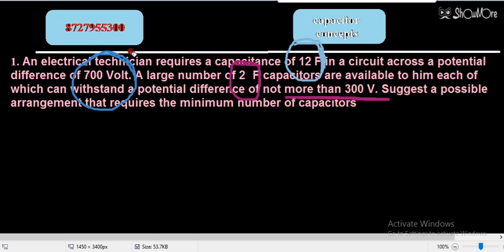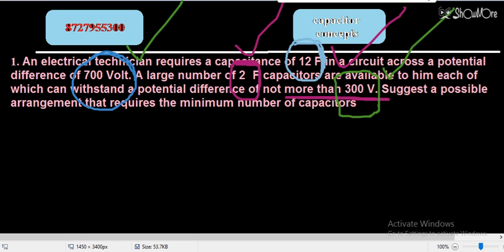So students, this is the question. Basically, these are the main things you have to keep in mind. First, he has to obtain a capacitance of 12 farad. What he has is 2 farad capacitors, a large number of them, that can withstand up to 300 volt. This is another key point. You can note down the key points. He has a 700 volt battery. So basically these four things which are marked are the most important things.